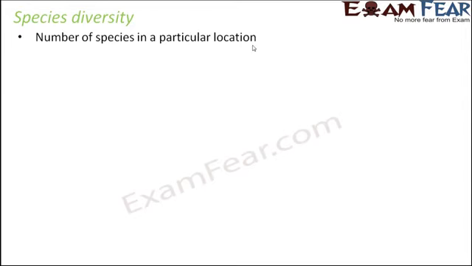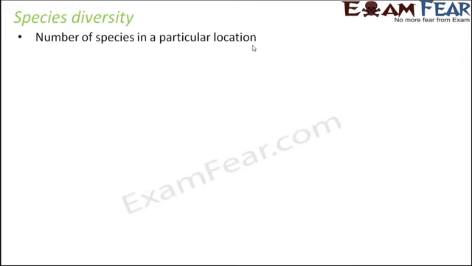For example, when you choose your house in a city, you look at various parameters. Let us suppose you want to buy a house or rent a house to live. So what are the factors that you will take into consideration? You will see how far the house is from your school, how far the house is from your office, how is the locality nearby. These are some of the factors which will be considered before we take a house. So we will basically prefer a location where we are comfortable to live.